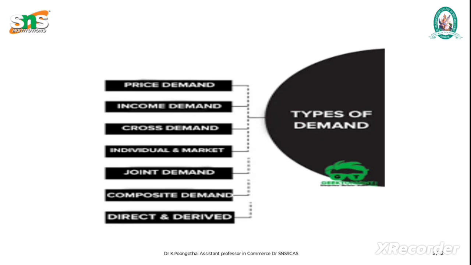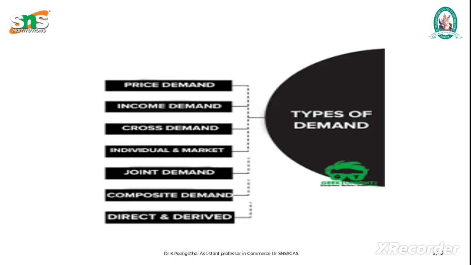The next one is joint demand. Joint demand exists when two or more goods are demanded together because they are used together. For example, cameras and memory cards have joint demand because consumers typically use them together. So there must be a link between both the goods. Next one is individual demand. Here, demand for goods or services concerns an individual; it focuses on the preference and choice of an individual buyer. So here the individual is a particular person, and that person's interest is more important in individual demand.